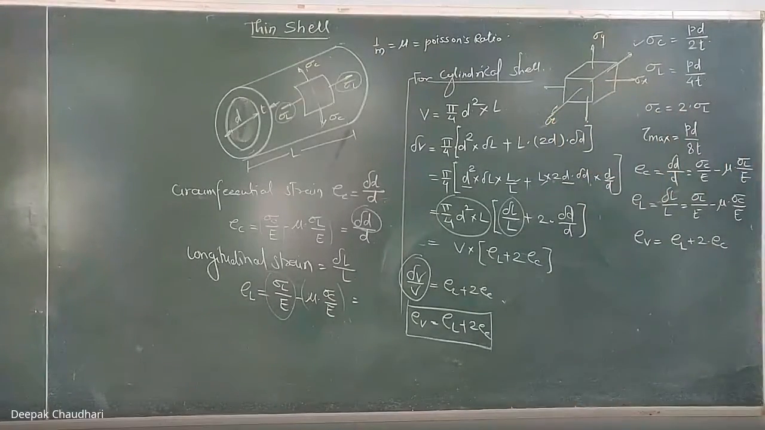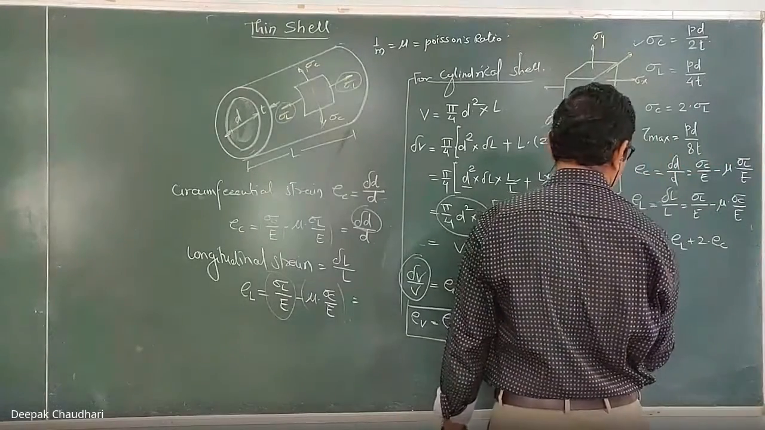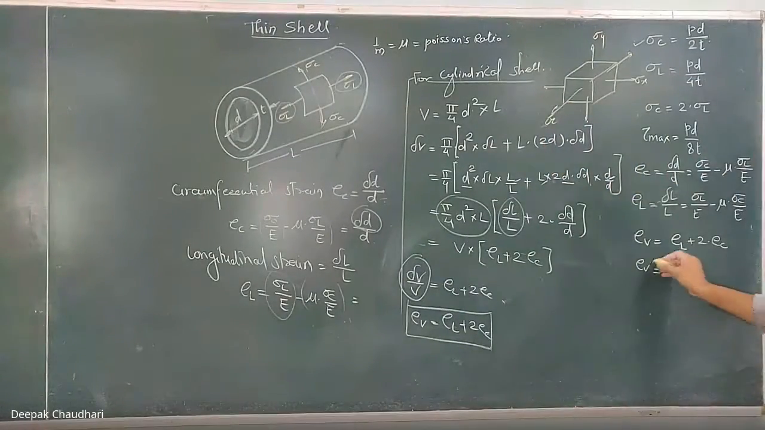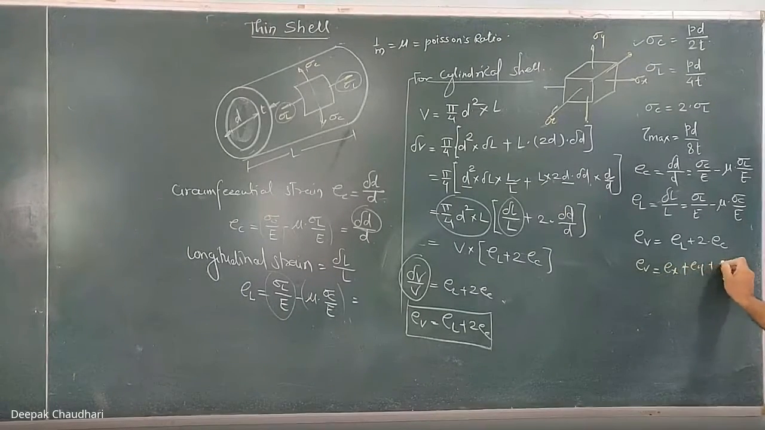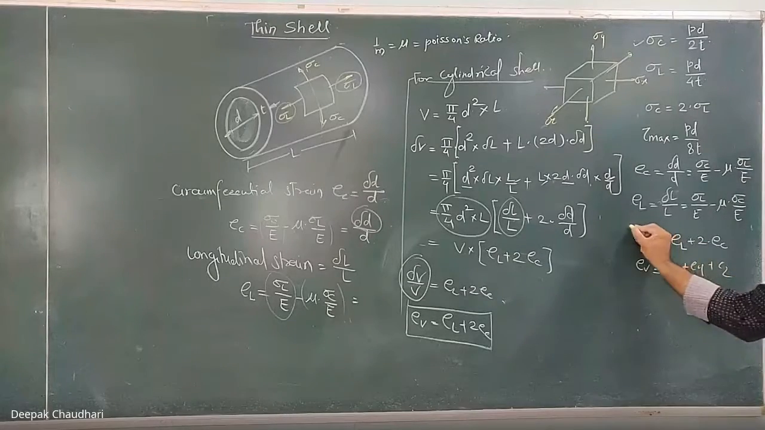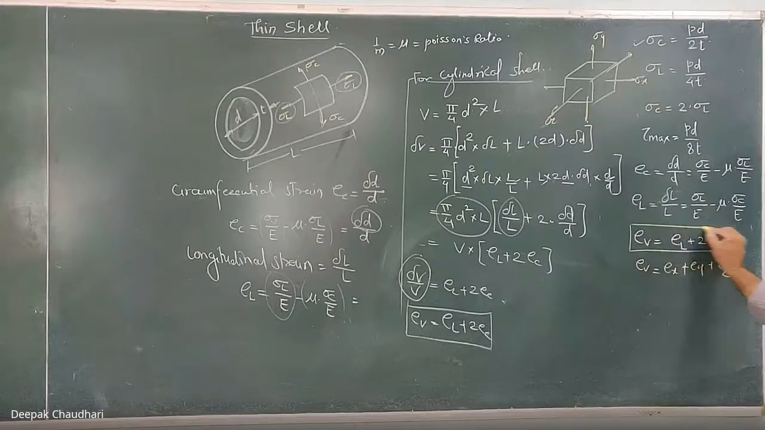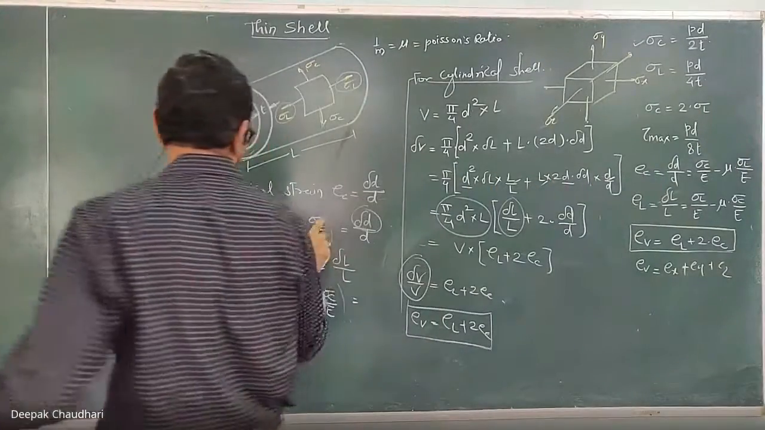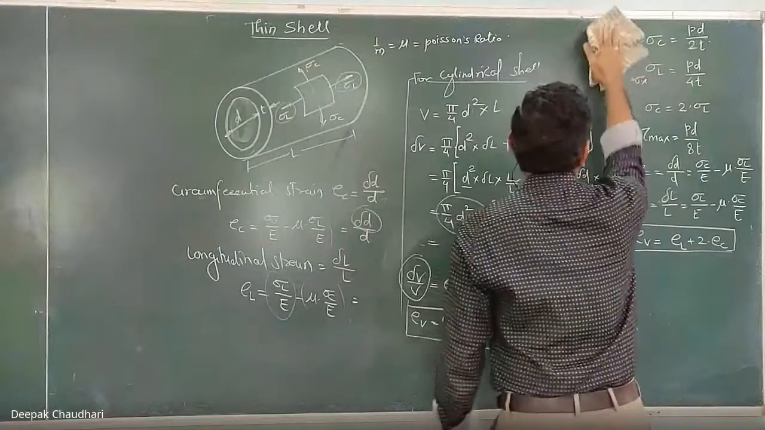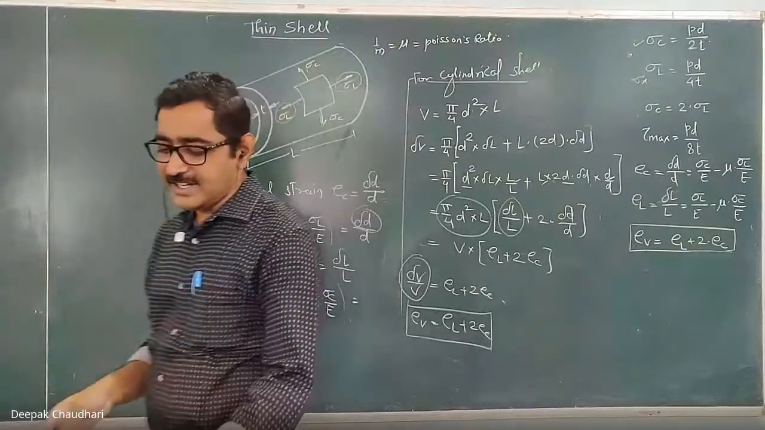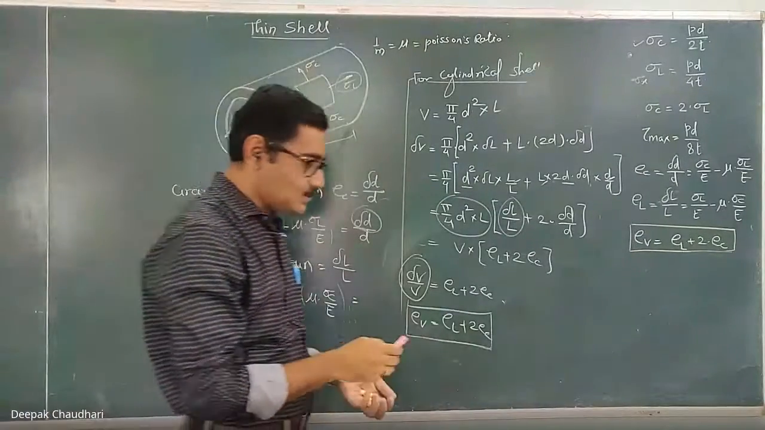Okay, for this triaxial loading, what was the formula for the volumetric strain? The formula was strain in x direction plus strain in y direction plus strain in z direction. We wrote it like that, then we further simplified it. But for the cylindrical shell, the volumetric strain equals EL plus 2 times EC. It is analogous to this. The concept we derived in the same way. So volumetric strain for the cylindrical shell is given by EL plus 2 EC.